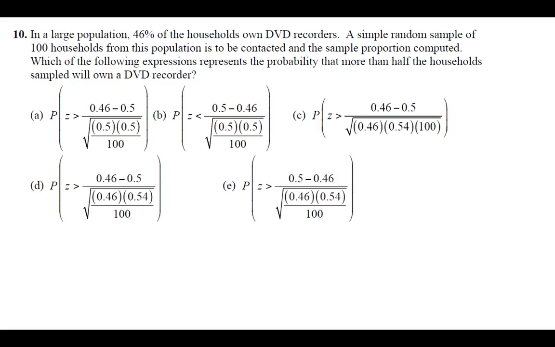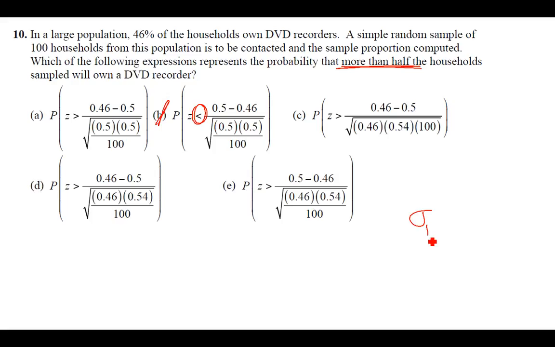So that P that we're looking for in the problem is going to be the population proportion. That was given to us as 46%. And so we want to do 46% times 1 minus 46%, which is going to end up being 54% if you actually do that subtraction. And then divided by our sample size, they said they did 100 households. It's going to be divided by 100. So you're looking for that to be on the bottom of your z-score.